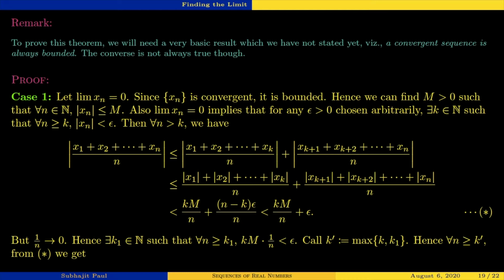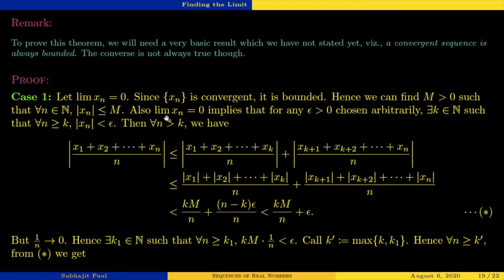By the definition of a bounded sequence we saw in the last classes, we can find a positive number m such that for every term n, the absolute value of xn is smaller than or equal to m.